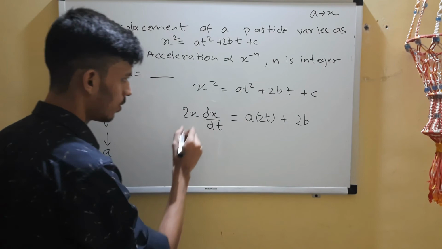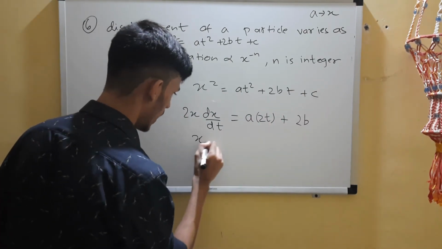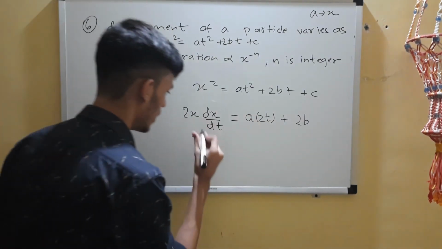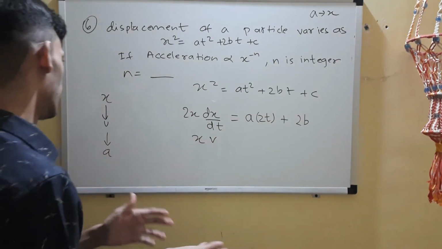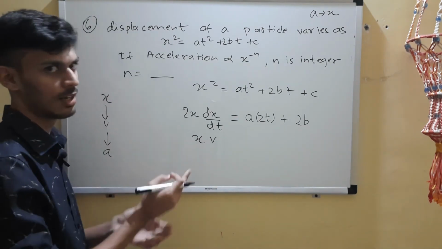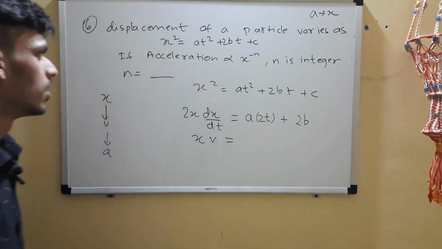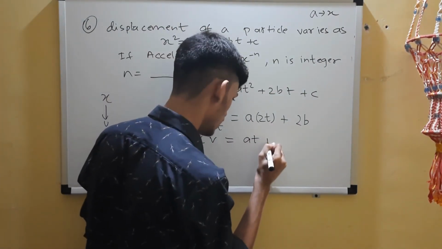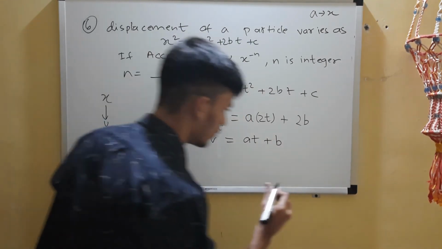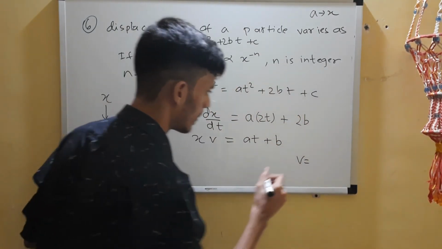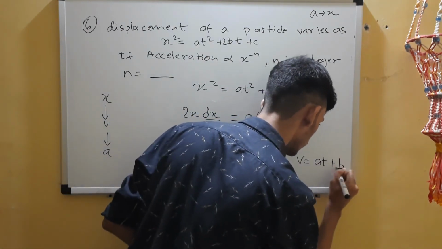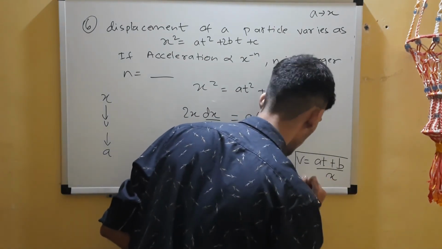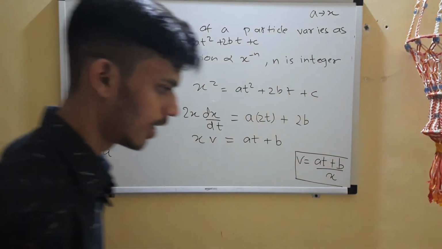Okay, so now you can cancel this 2 throughout. So you get x, and what is this dx by dt? Does it strike you? Velocity, right? So that was the reason why we did this. We want velocity, and from there we'll go to acceleration. So from here you got x into v equals, after cancelling that 2, at plus b. Just for now, note this value of velocity, at plus b upon x. It will be useful later. Even if you don't note it now, you'll note it later.